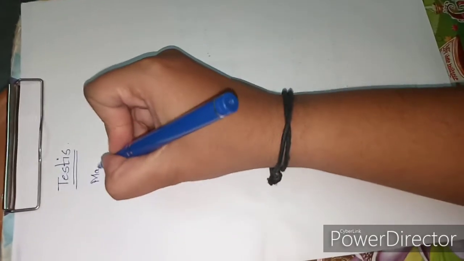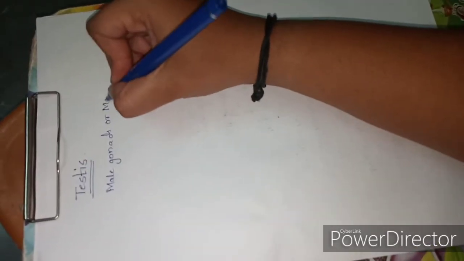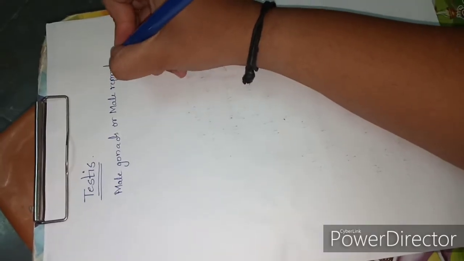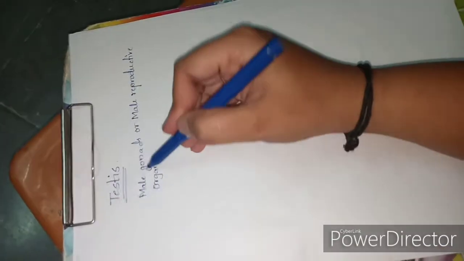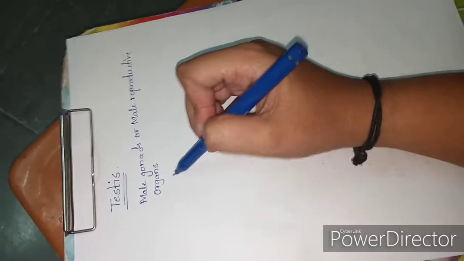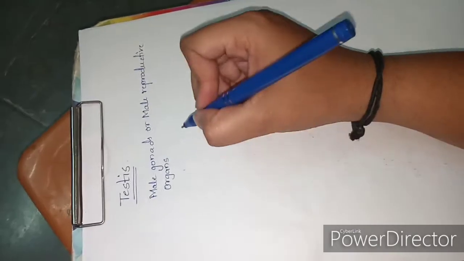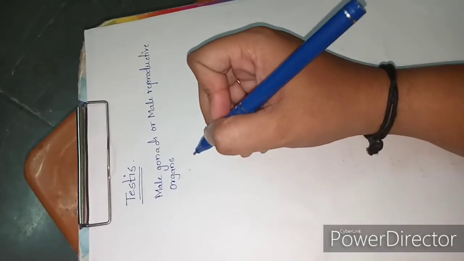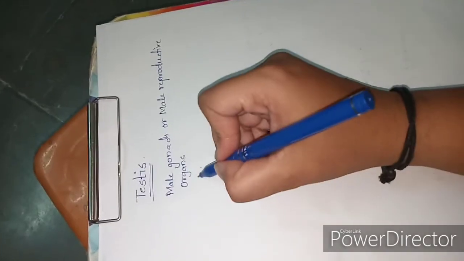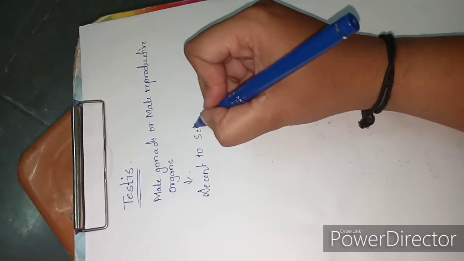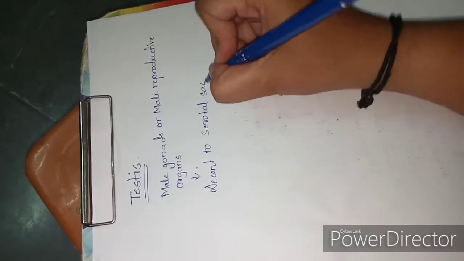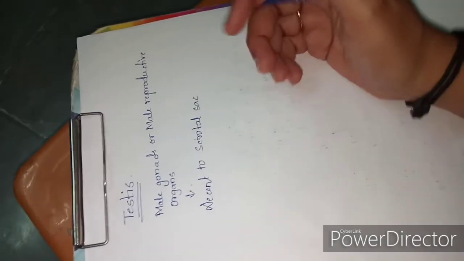Today we'll study about the testes. The testes are the male gonads or the male reproductive organs, and they begin their development high in the lower abdomen cavity near the kidney during the last 2 months before the birth, and they descend to the scrotal sac. That is a pouch that extends below the abdomen.